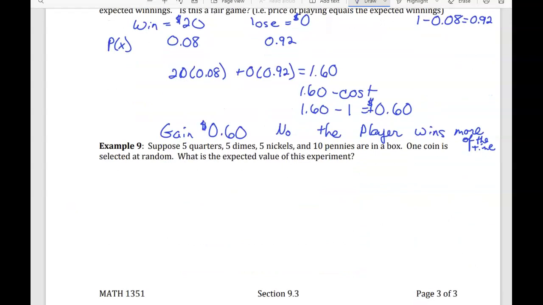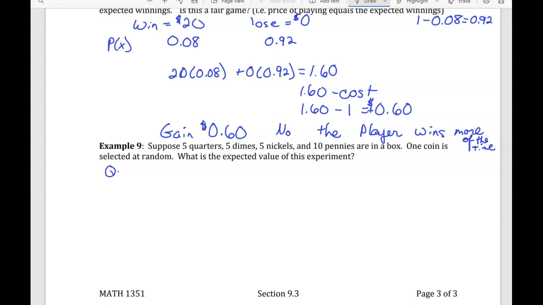Now, let's look at example 9. Suppose 5 quarters, 5 dimes, 5 nickels, and 10 pennies are in a box. 1 coin is selected at random. What is the expected value of this experiment? So here we need to take the probability of drawing each item.